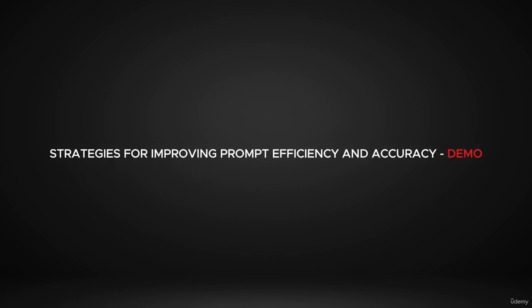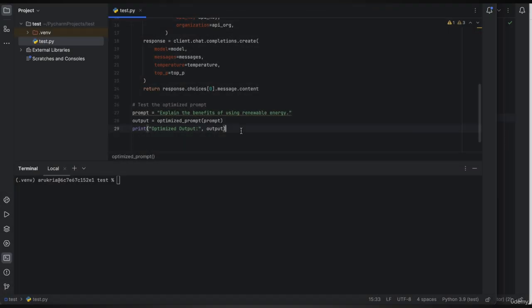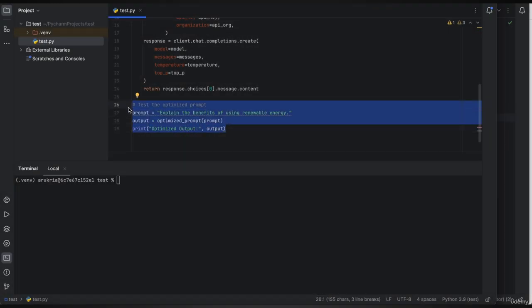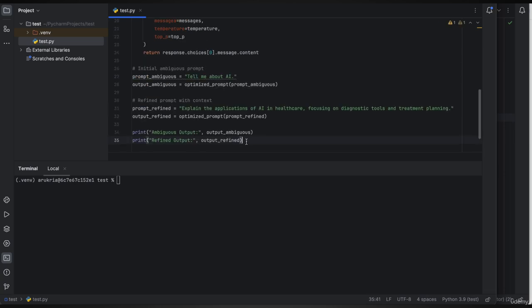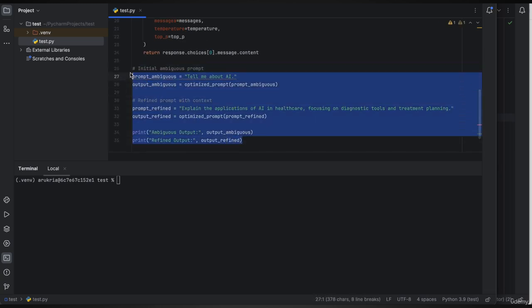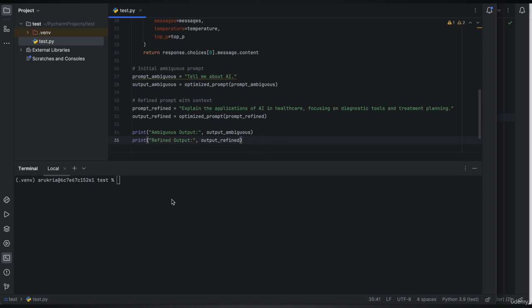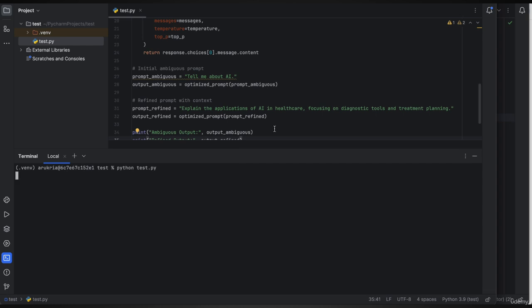Strategies for improving prompt efficiency and accuracy. Improving the efficiency and accuracy of prompts requires careful structuring. A clear, unambiguous prompt will guide the AI towards more accurate results. Providing additional context or specifying the type of output desired also enhances the quality of the response. Let's see how we can apply these strategies.